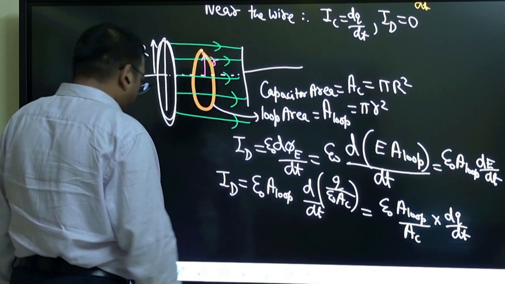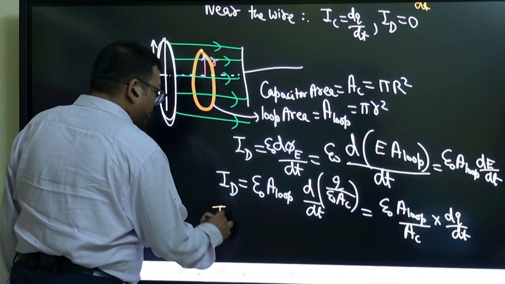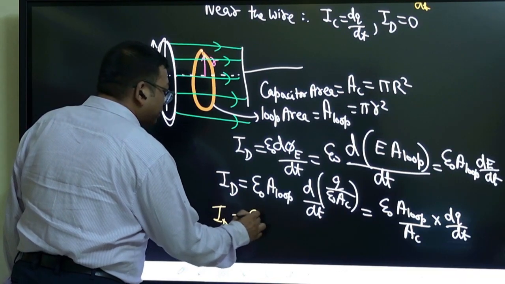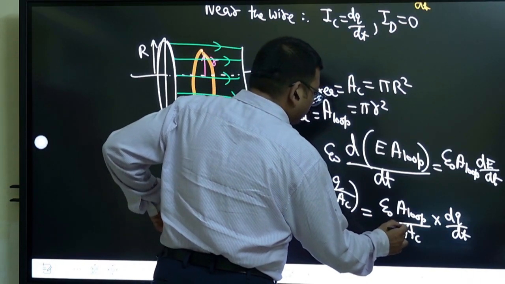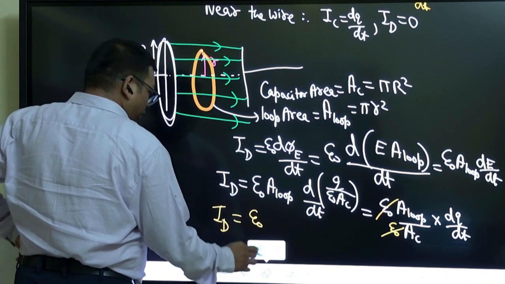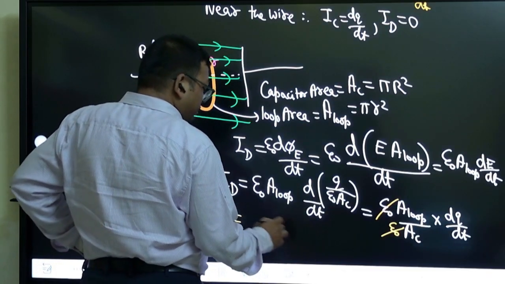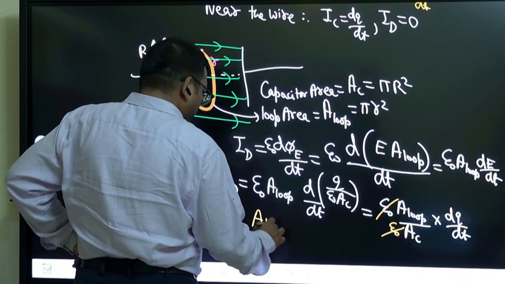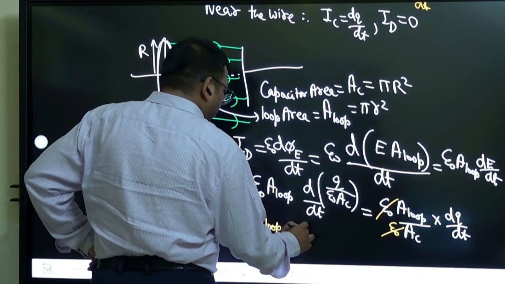Okay. Now this is a very important result. So displacement current can be taken as epsilon naught. I think epsilon naught also will get cancelled here. This will get cancelled, right? Okay, that epsilon naught has got cancelled now. So area of loop by area of capacitor into dq by dt.